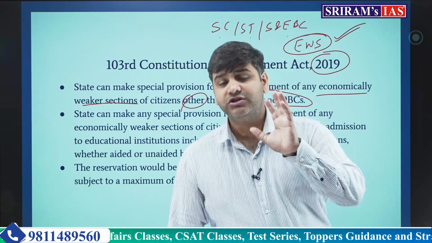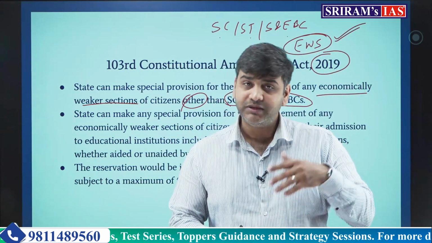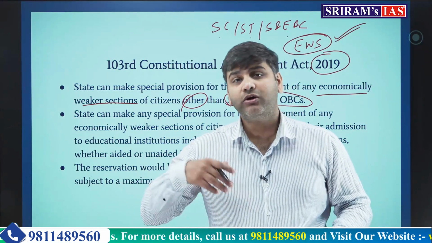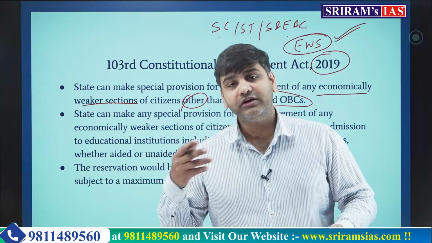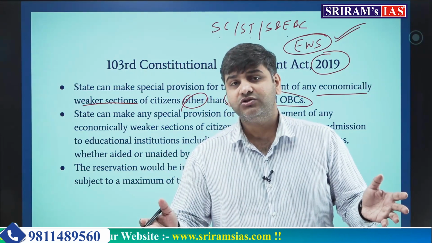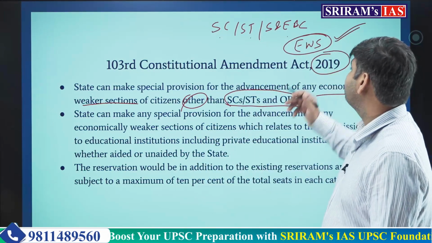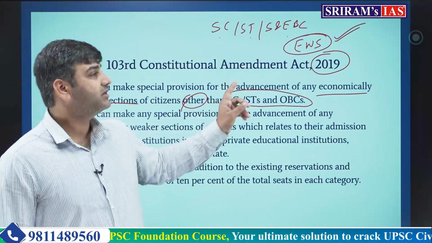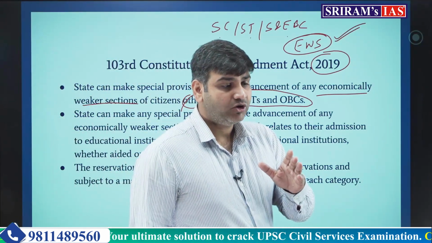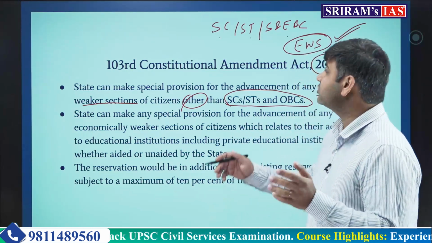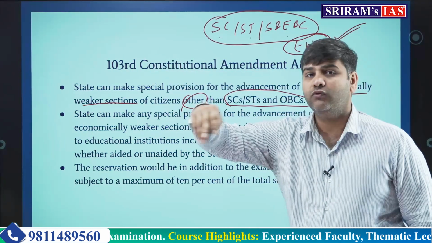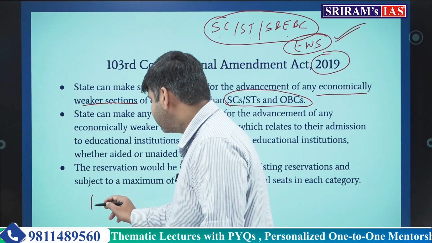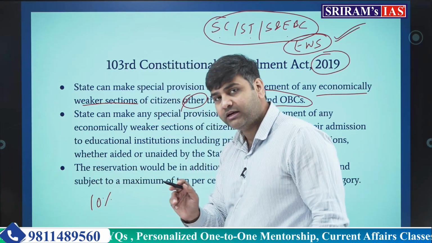admission in educational institutions. Now, educational institutions can be public run or private run, can be funded by the government, wholly or partially, aided by the government or not aided by the government. All the educational institutions must admit economically weaker section, and if any reservation is provided to economically weaker sections, that is provided over and above the reservation which is already provided to these sections, over and above this. Okay, and that must not be more than 10%.